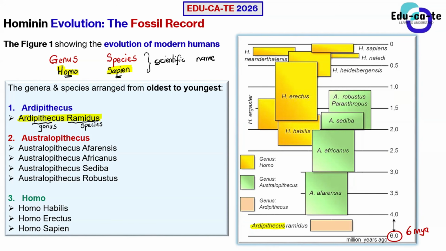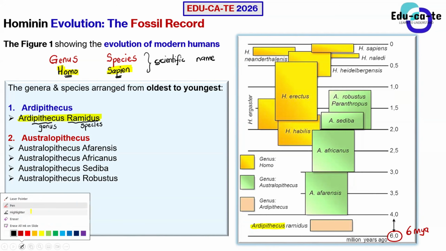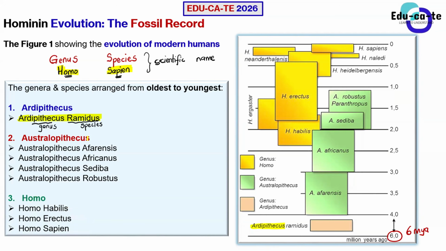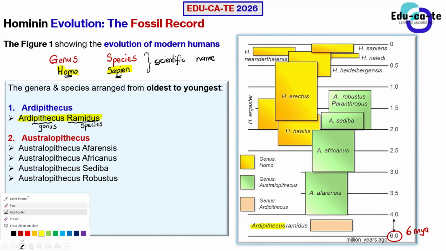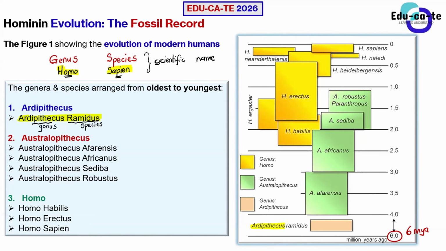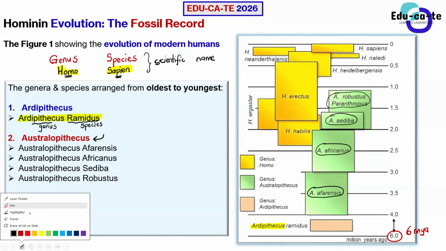Okay, after that, the next genus that was identified and discovered was the Australopithecus. In this diagram, you can see that it's represented by these green blocks here. So this is the genus Australopithecus. The genus Australopithecus was found to have different species. It is one generation, but it had 4 different species.